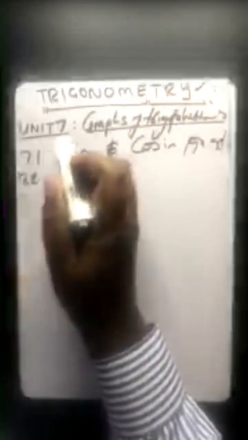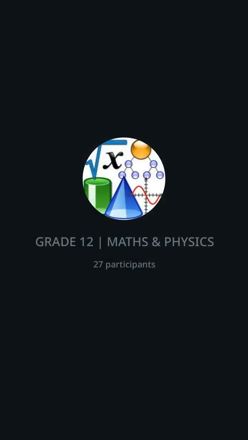Since we have done sine and cosine, let's now have a look at the tan graph. I'm not sure if this is the one that you guys find a bit difficult or challenging, but let's look at that one.